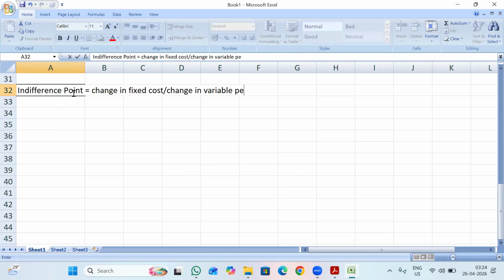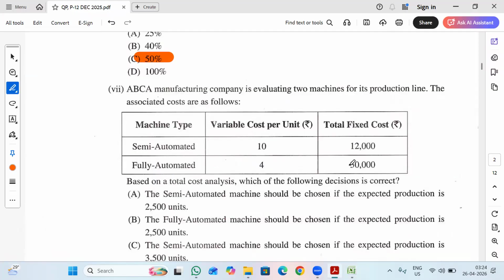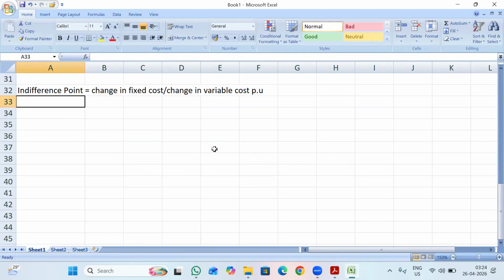Remember, here I need to calculate the variable cost per unit. So what is the change between the two options? Fixed cost, here it is 30,000, here it is 12,000. That means 18,000 is the difference, right? So change in fixed cost, that is 30,000 minus 12,000, I will be getting 18,000.